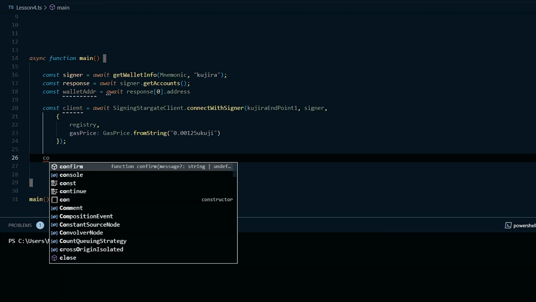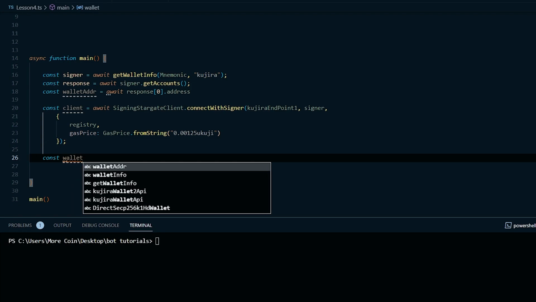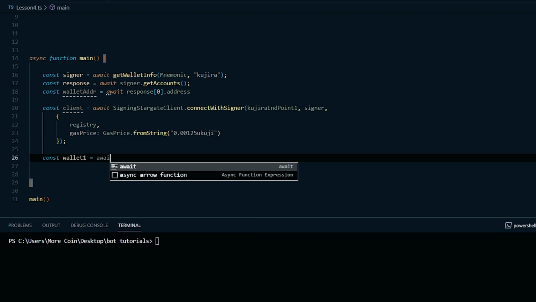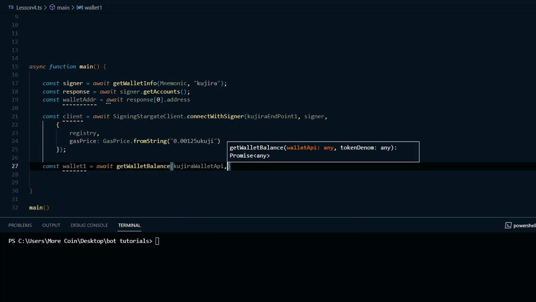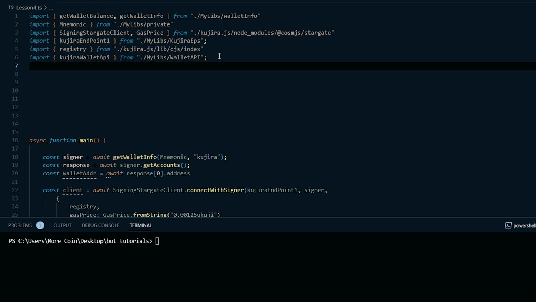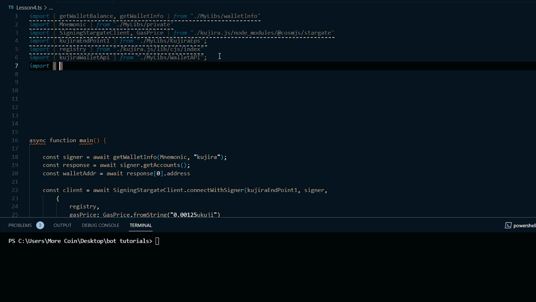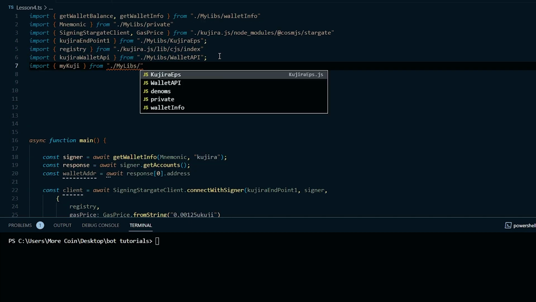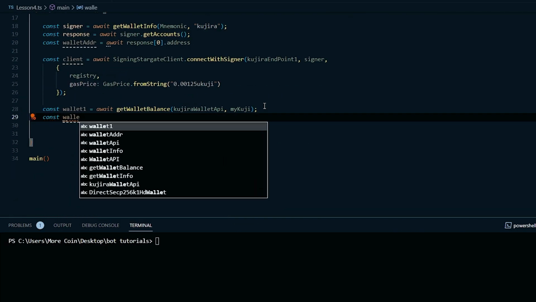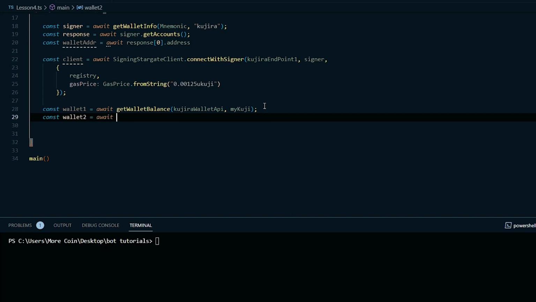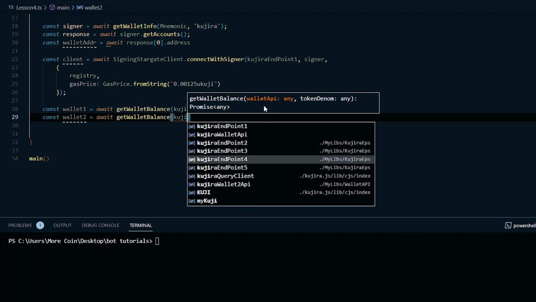With that done, we can go back and import the function we created in the last lesson to get wallet balance. Create a const called wallet1 and set it equal to await getWalletBalance parentheses. And for the parameters, input the first wallet API, and then the second parameter will be the token denom for the token you want to transfer. Create another const and call that wallet2 and set it equal to await getWalletBalance parentheses, the first parameter is the second wallet API, and the second parameter is the same token denom input earlier.